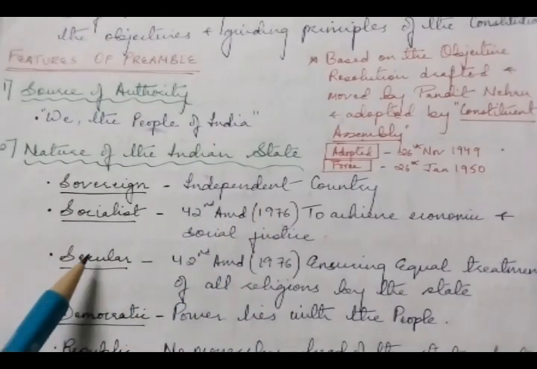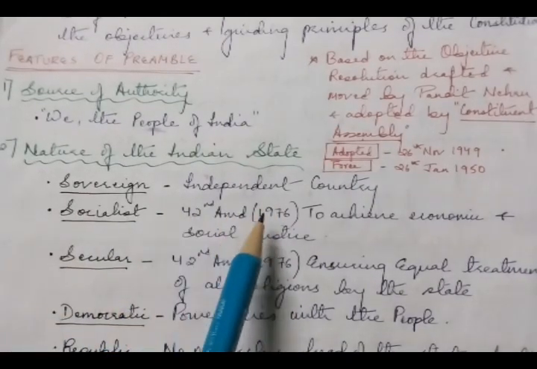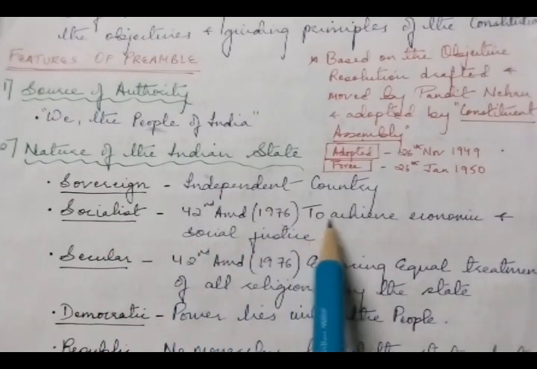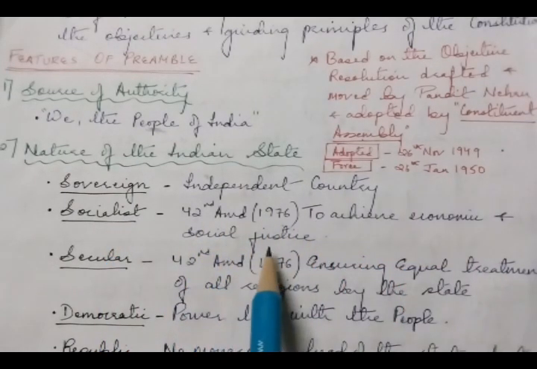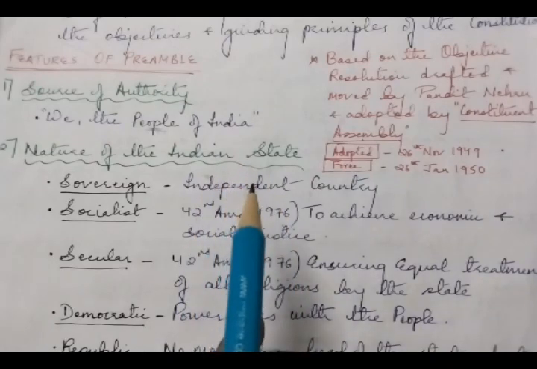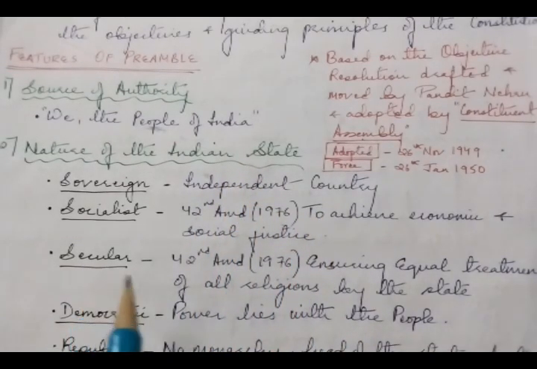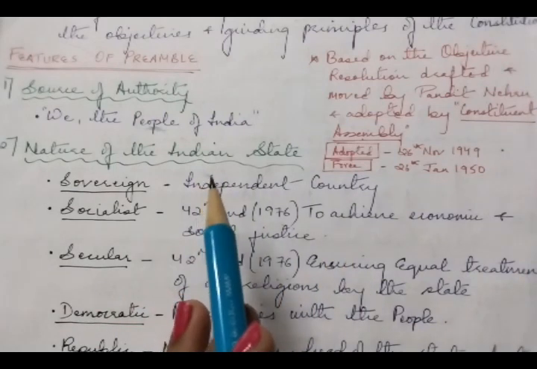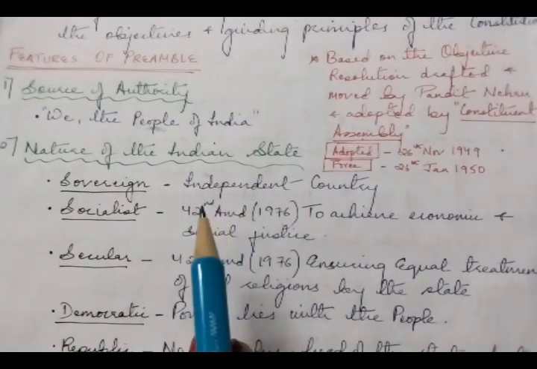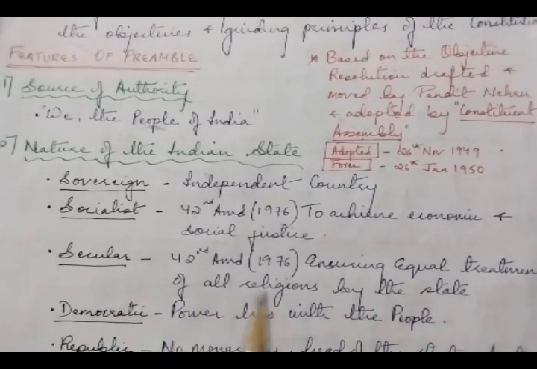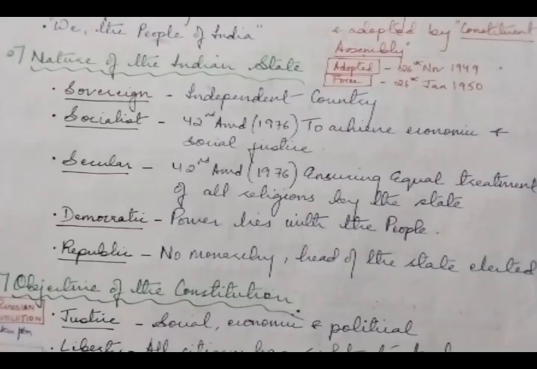The words socialist and secular were added by the 42nd Amendment Act in 1976. Socialist means to achieve economic and social justice. It reflects the state's efforts to reduce inequality. And secular means India has no official state religion and every individual has the freedom to practice, profess and propagate any religion. So it ensures equal treatment of all religions by the state.